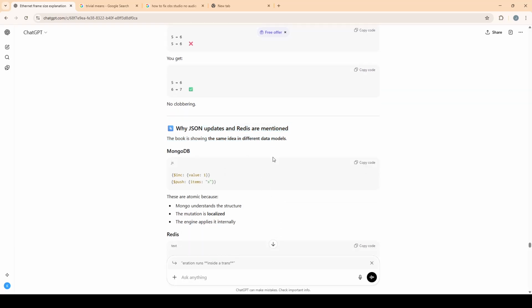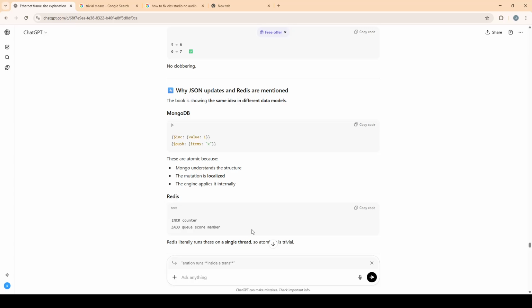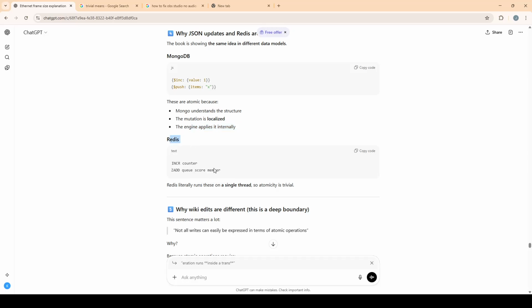The book is showing the same idea in different data models. In MongoDB, you have $inc: {key: value, first value: 1}, next line $push: {key: value, first item: x}. These are atomic because Mongo understands the structure. The mutation is localized, kind of like updating a known key and value in a JSON object, and then the engine applies it internally.